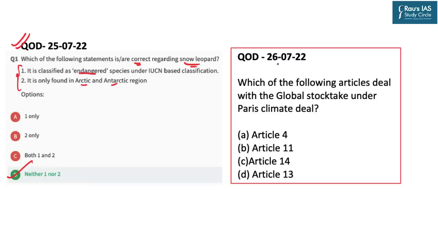The question from today's DNS is in relation to the global stocktake. Which of the following articles deal with the global stocktake under the Paris Climate Deal? Option A, Article 4, B, Article 11, C, Article 14, or D, Article 13.